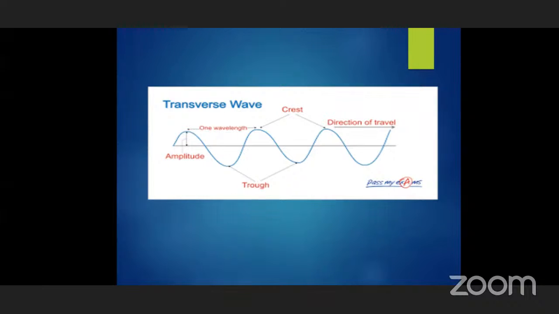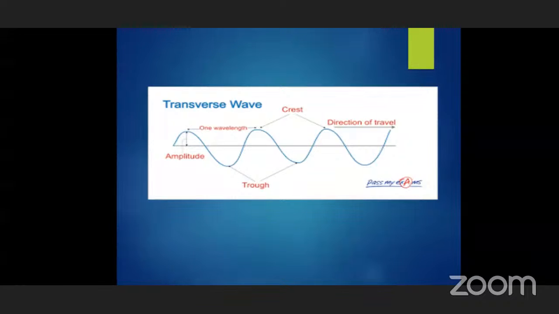Similarly, consider consecutive troughs. In these troughs, the particle is ready to move up, so the direction is upward for both consecutive troughs.